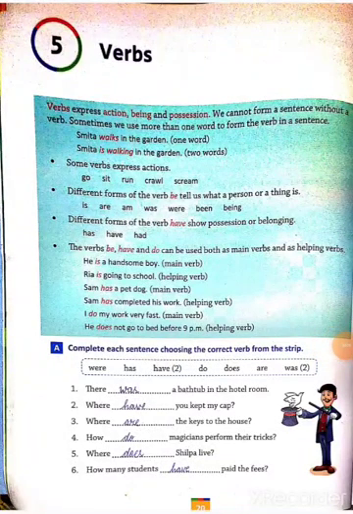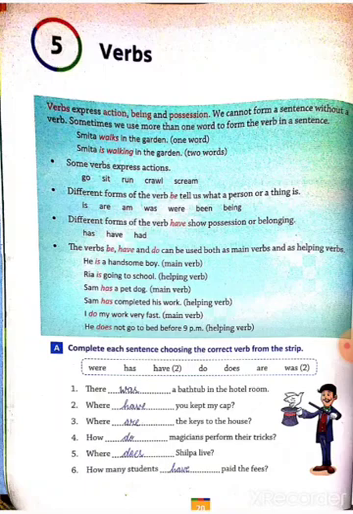This is English class, and today we are going to start Chapter 5, Verbs in English. A verb is an action word, and verbs express action, being, and position. We cannot form a sentence without a verb. Sometimes we use more than one word to form the verb in a sentence.